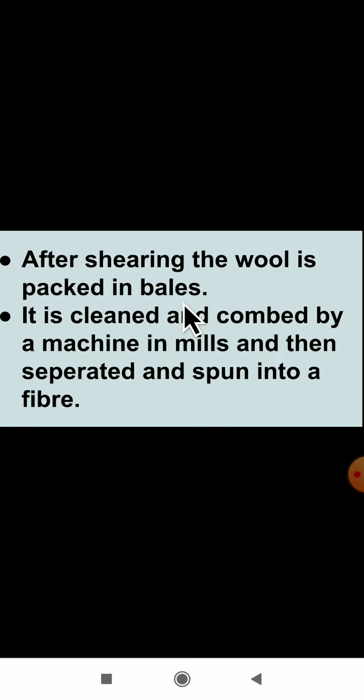With the help of that, they will remove the hair present on the body of the sheep here. Can you see here? Yes, this is a cutter. With the help of this cutter, the hairs will be removed from the body of the sheep. I hope you have understood what clippers are. Clippers are one kind of machine with the help of which they remove the hair of a sheep.